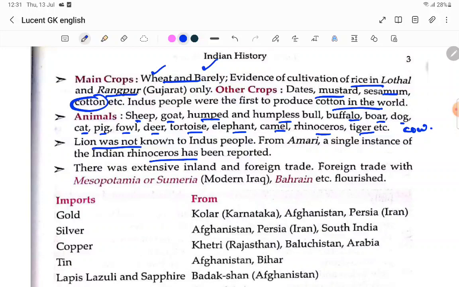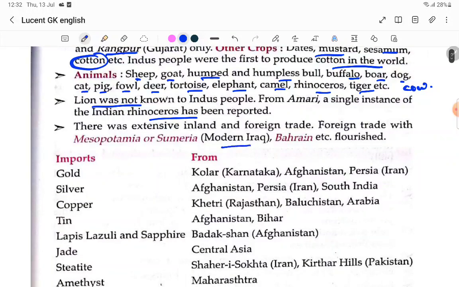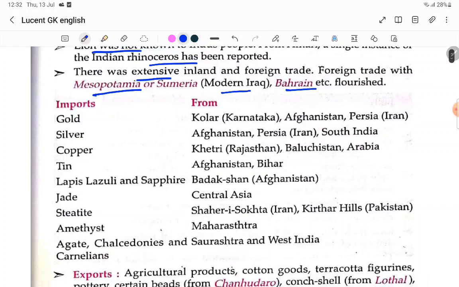There was extensive inland and foreign trade. Foreign trade was with Mesopotamia and Sumeria, modern Iraq, and also Bahrain. Gold they mostly imported from Kolar, Karnataka, Afghanistan, and Persia. Silver, Afghanistan. That one you remember.